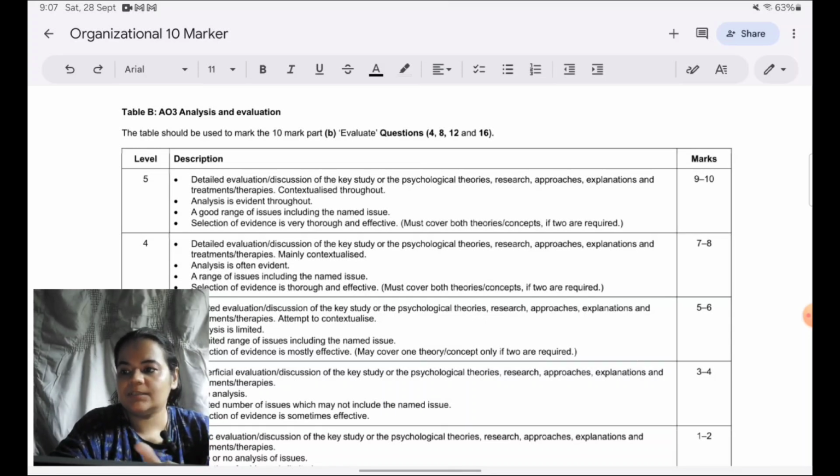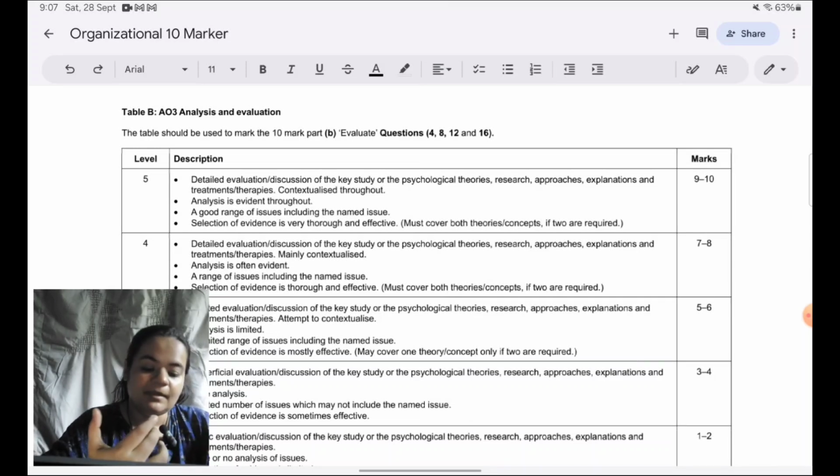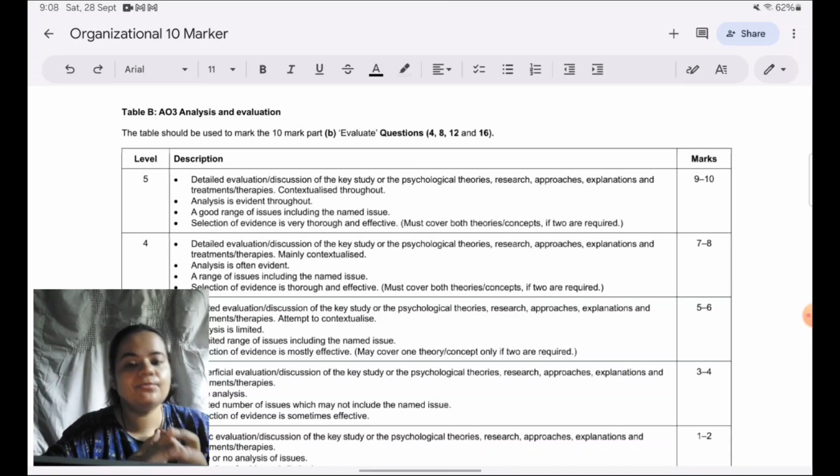Today I'll cover organization. I think I'm covering it for the first time. Here I'm covering the 10 marker which you have to do in paper 1. So what I'm going to do in this video is take a slightly different approach. And I'm sorry, not paper 1, paper 3. The approach I'm taking is, first I will explain to you the mark scheme criteria for scoring between 9 and 10 marks, like you can see on your screen right now. Like what you need to do to make your answer fall in the level 5 mark band.